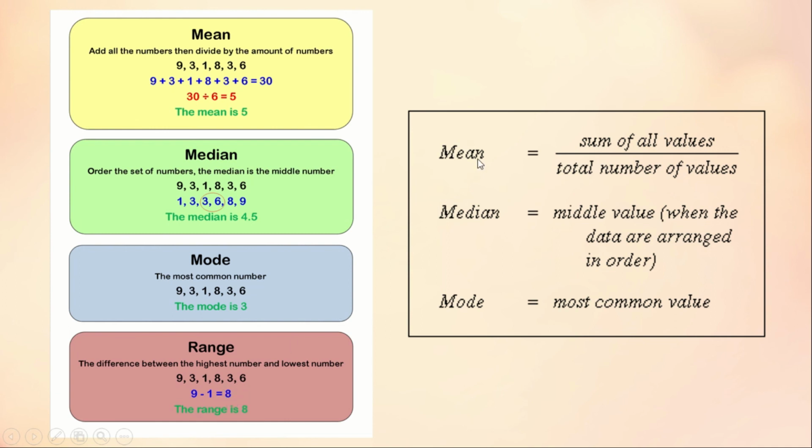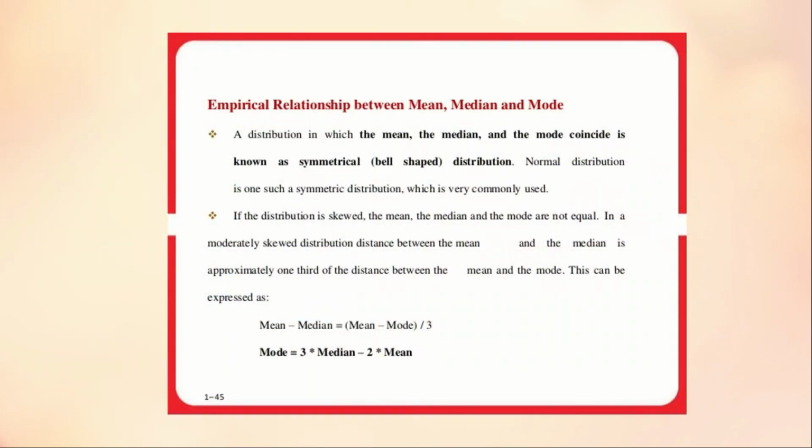So these are some of the important concepts in statistics. Last, it is the empirical relationship between median and mode. The empirical relationship gives mode is equal to 3 into median minus 2 into mean. This is the most important formula of the empirical relationship. A distribution in which the mean, median and mode coincide is known as a symmetrical distribution. If the distribution is skewed, the mean, median and mode are not equal.